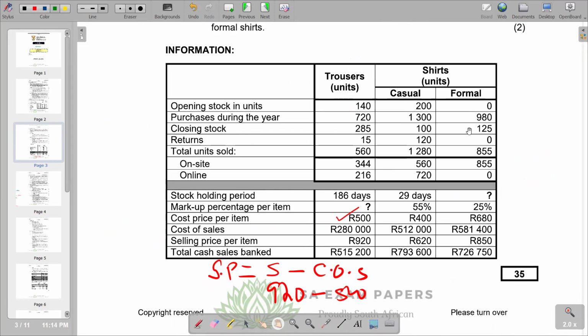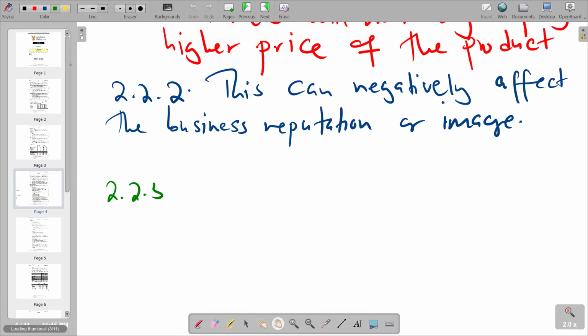125. We have 125, and then we divide by the sales figure that we have. Check what the sales are. Here we put 125 as the closing stock. Then we check the sales.